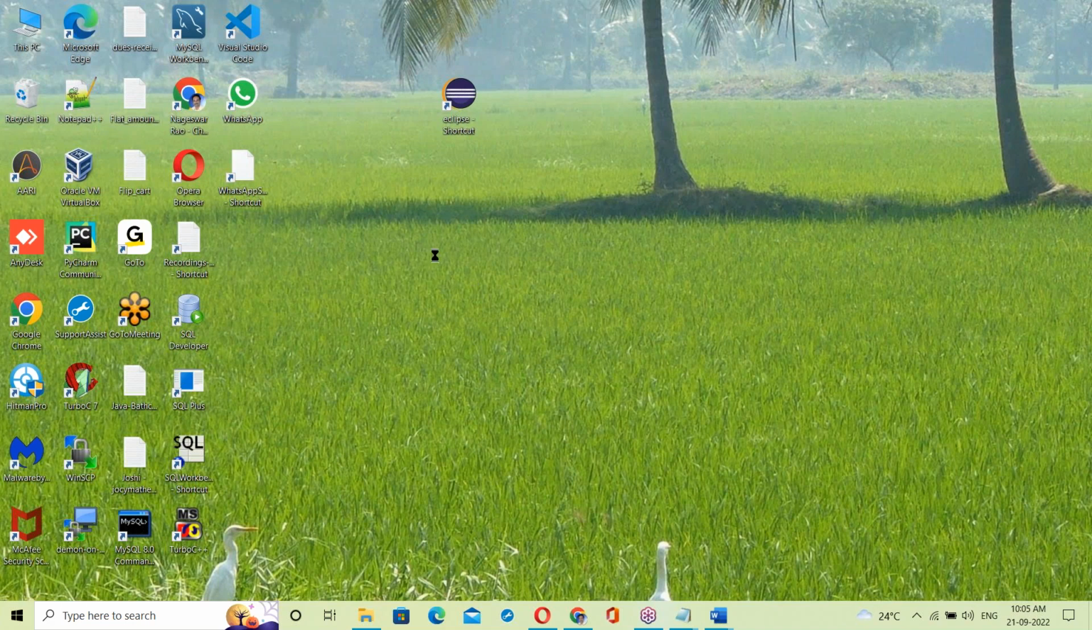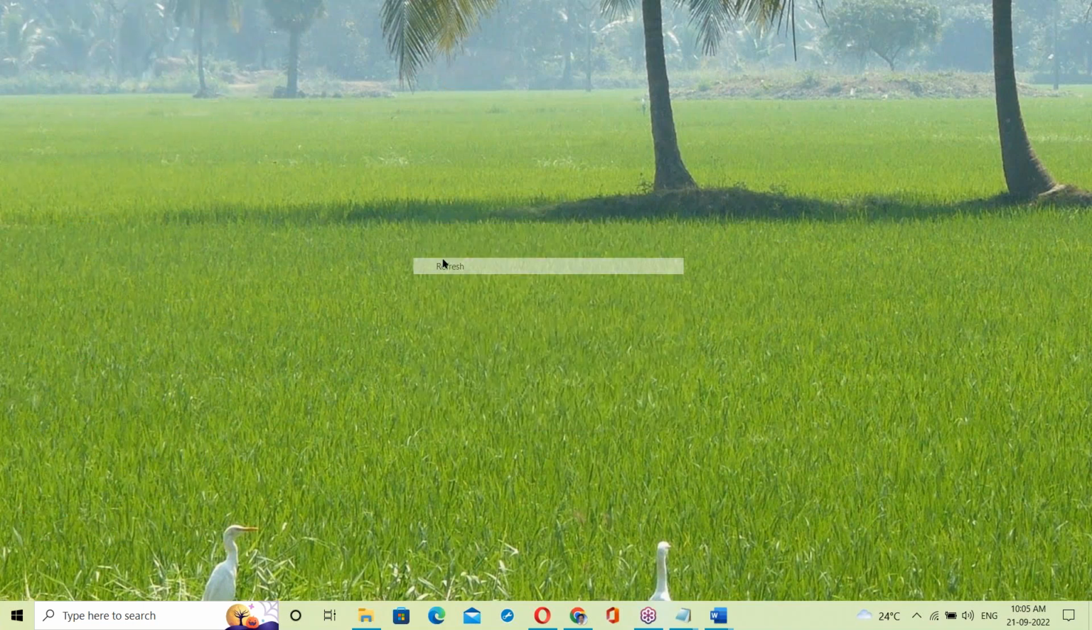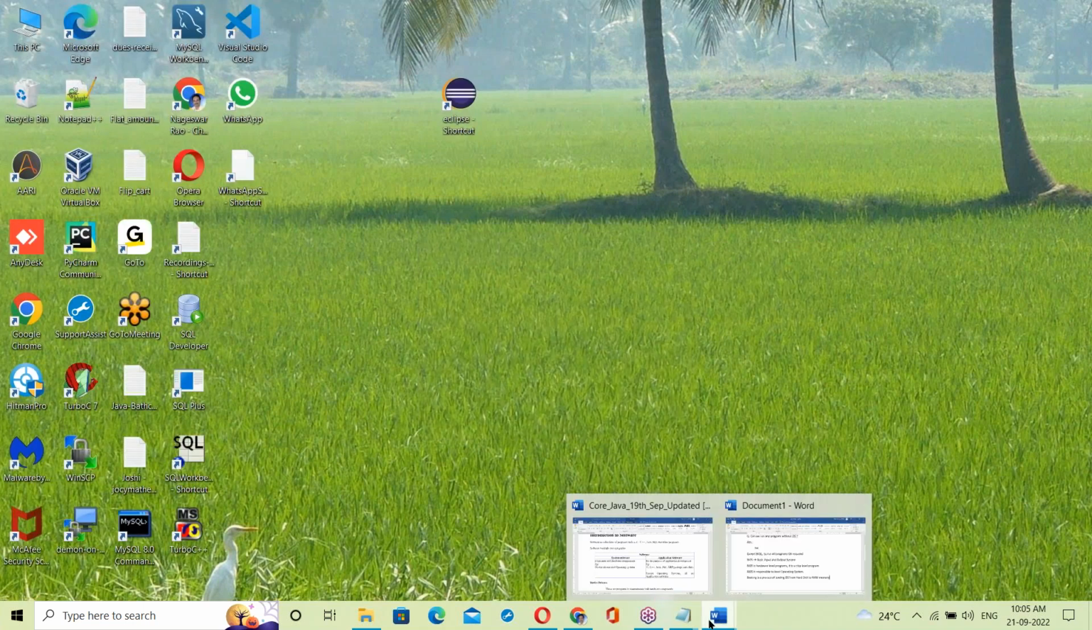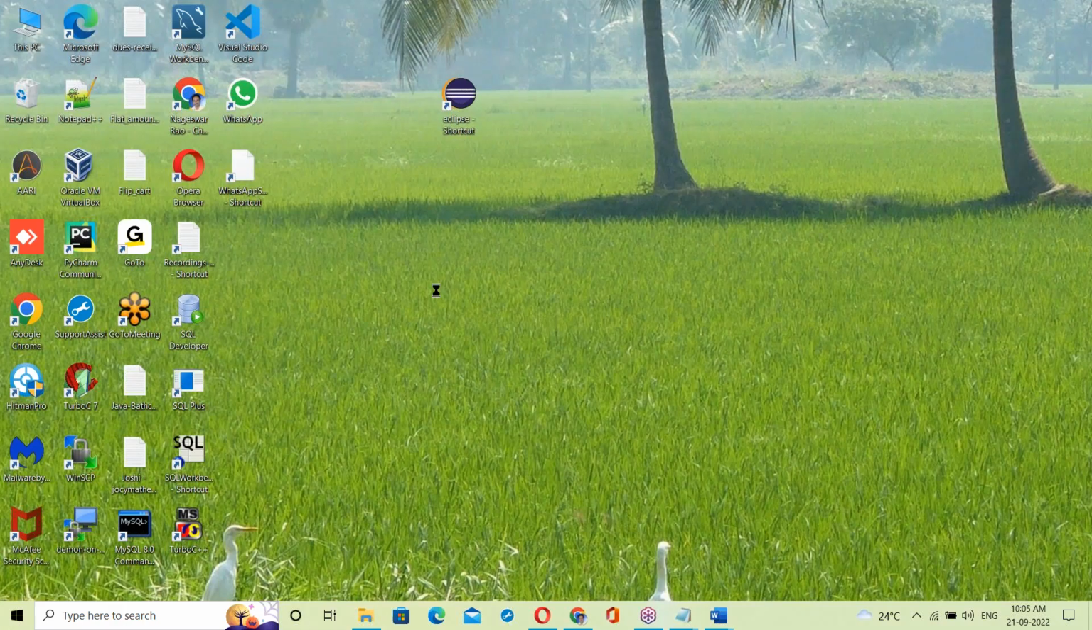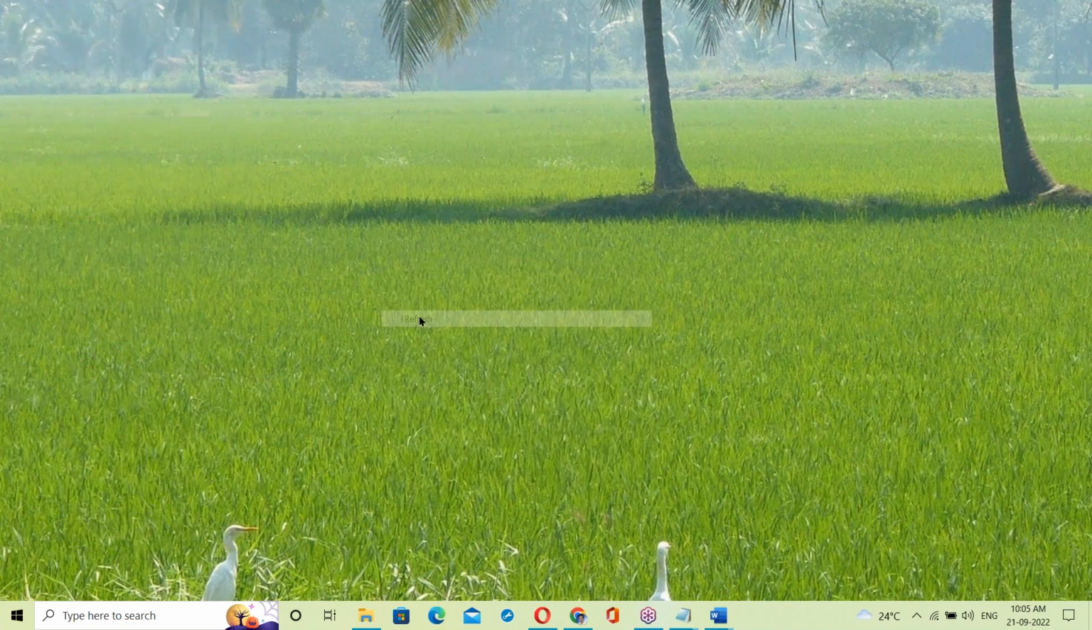Now where is this OS running? When you power on the system, power goes to the BIOS program, which loads the OS from hard disk to RAM memory, and our system is ready. Now where is the OS running here? Is it the hard disk or RAM memory?